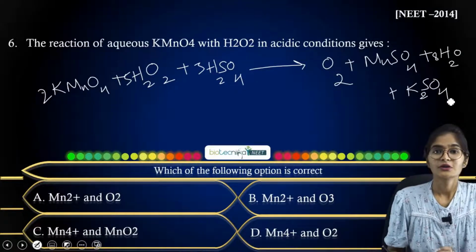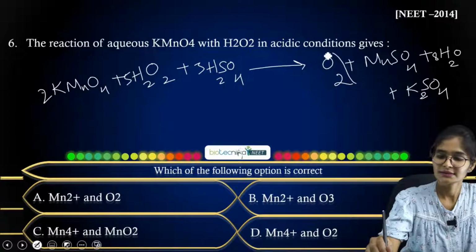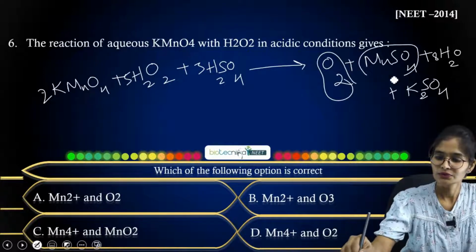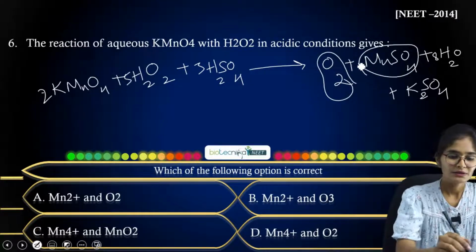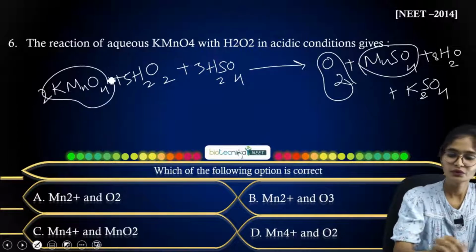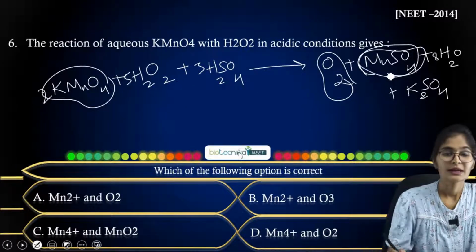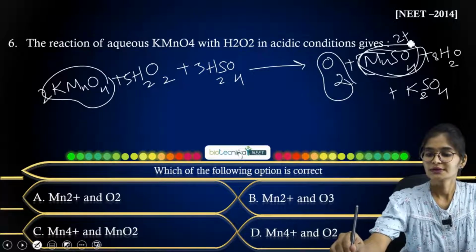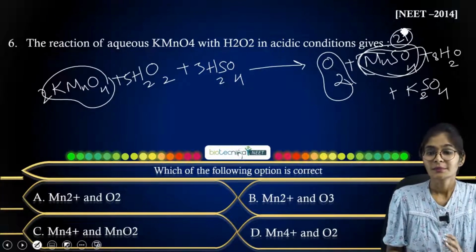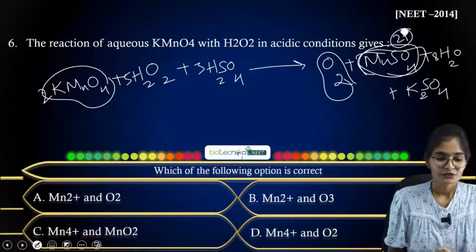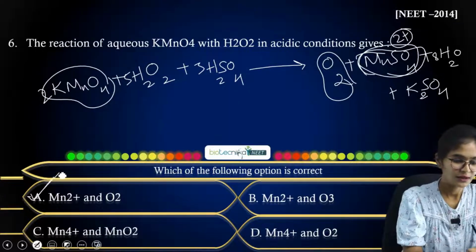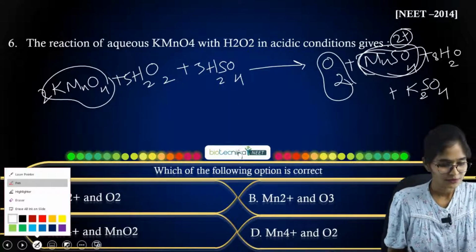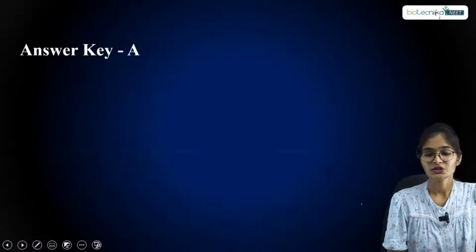Okay, so this is the product you are getting, and here you can see O2 and MnSO4. In the KMnO4 to MnSO4 formation, manganese goes to the oxidation state +2. So the oxidation state will be +2 in the case of manganese sulfate, so the answer has to be option A here. Okay, now let us move on to the next question.